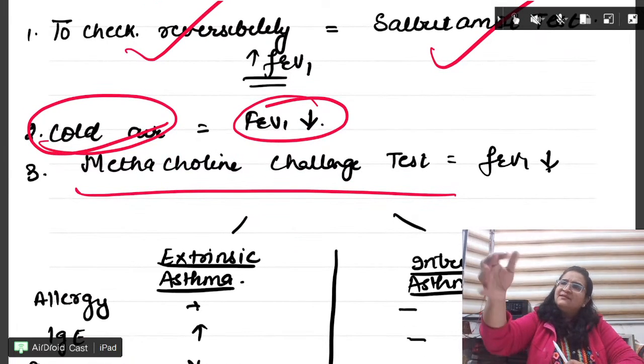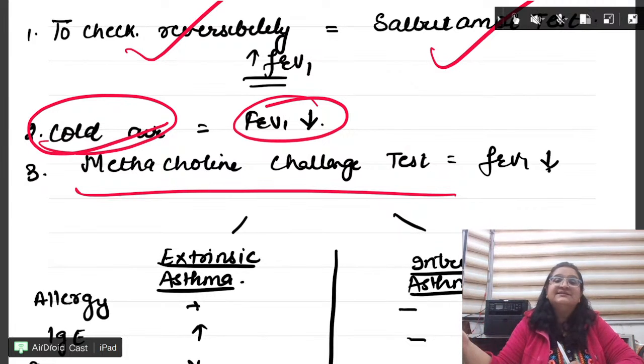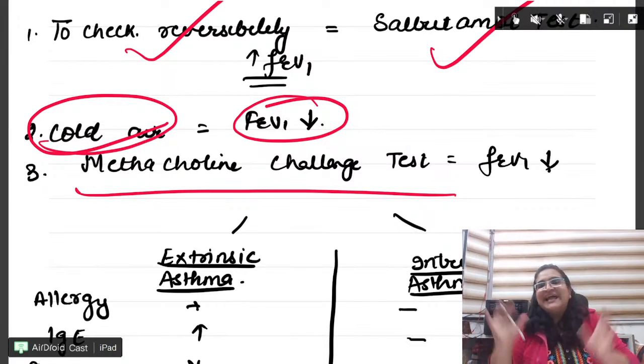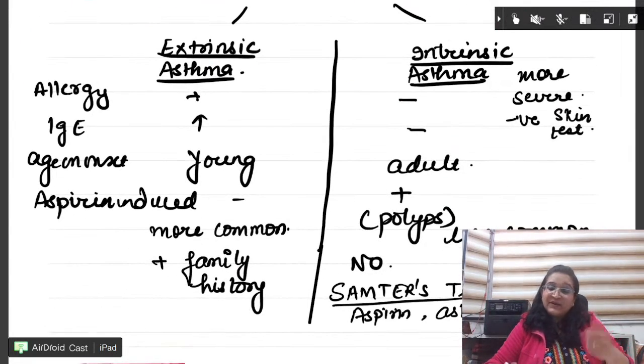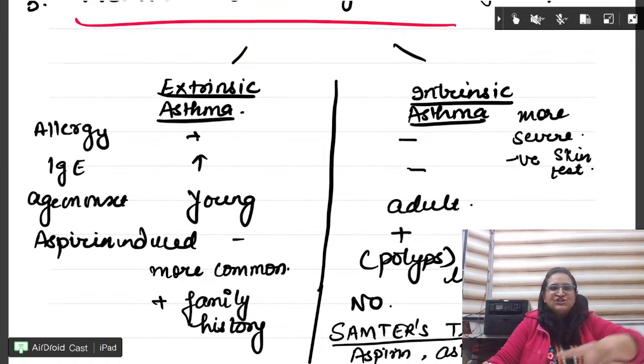We give methacholine, the patient worsens. So now we don't do any test in which the patient worsens. We do only the salbutamol test. This question will come: how will you check whether the patient has asthma or COPD? How do we find out? By the salbutamol reversibility test.